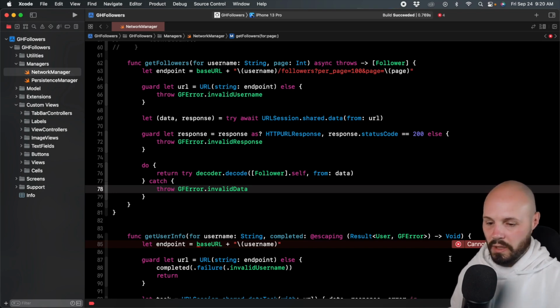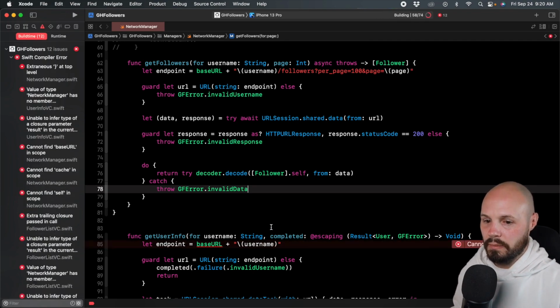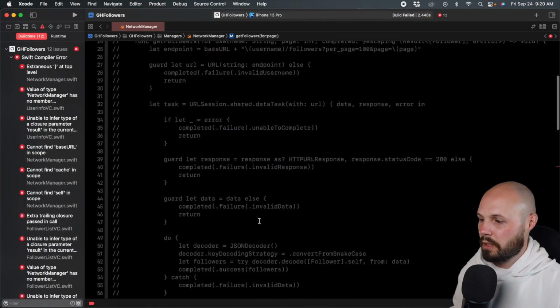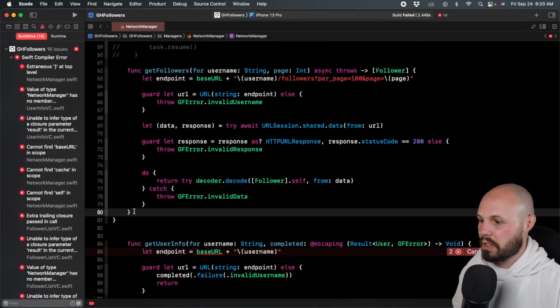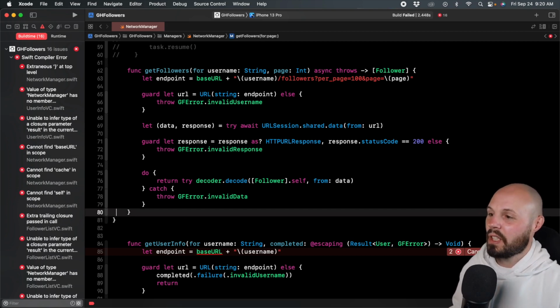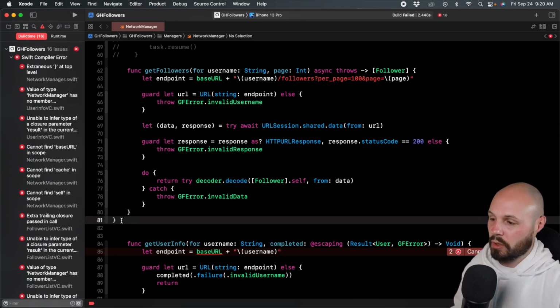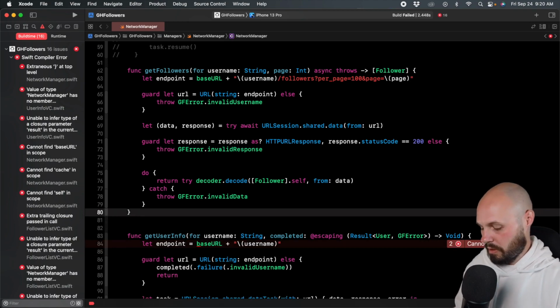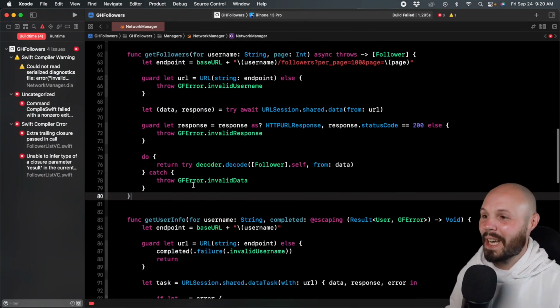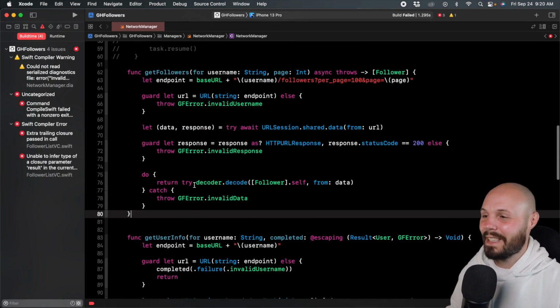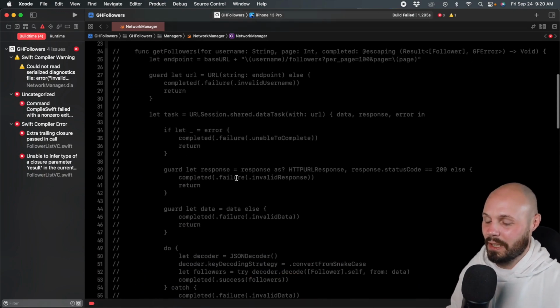Well, hold on. What's this? Cannot find base URL and scope. What did I do? Did I mess something up? That shouldn't be an issue. Okay, I'm probably missing a curly brace somewhere or a parentheses somewhere. No, okay, this is a copy paste error. I have an extra curly brace. That was a copy paste error from copying this whole function. So careful when you do that. And again, that's only because I copied this so I could keep that.